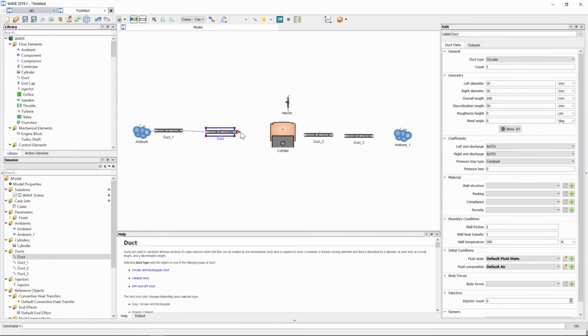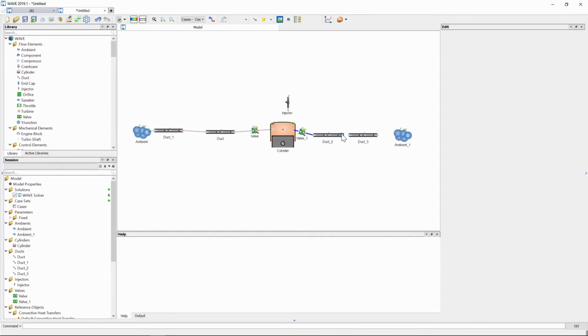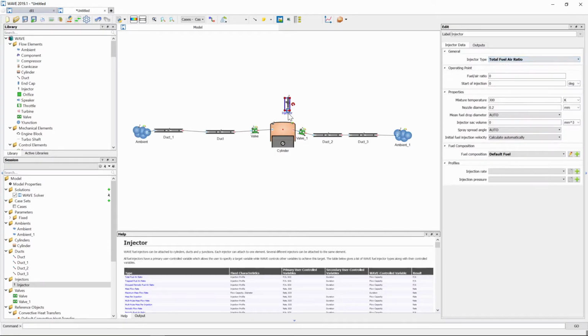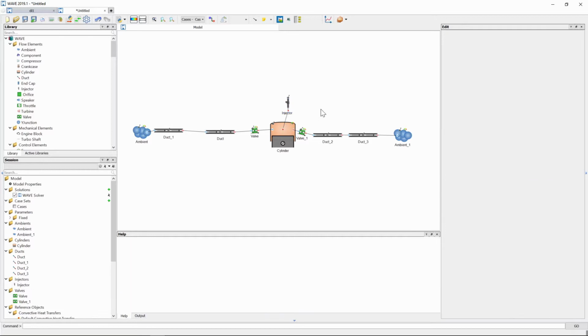You will see as soon as I connect a duct to my cylinder, a valve will be automatically created. So you need to leave some room between the duct and the cylinder so that there is room for the valve to appear. I'm also going to change my injector to total air fuel ratio so that I can connect it with my cylinder. All right, so now everything is on the canvas.